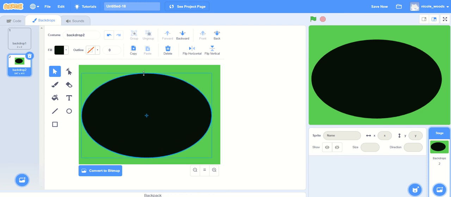And you guys can design this racetrack so it looks however you want. It doesn't have to be as simple as mine. You can add some more complexity to it.